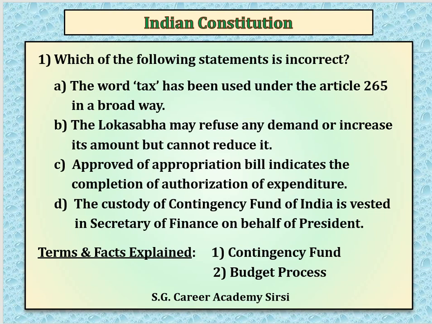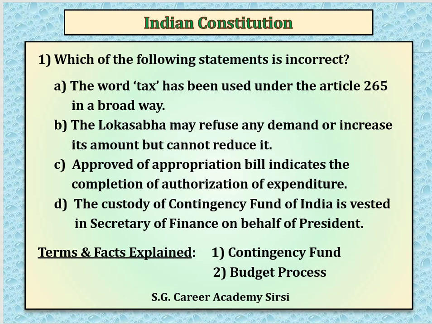Then the third one is approved appropriation. The appropriation bill is mentioned under Article 114. It says that the government must take the consent of the Lok Sabha to withdraw money from the Consolidated Fund of India for the expenditure mentioned therein.